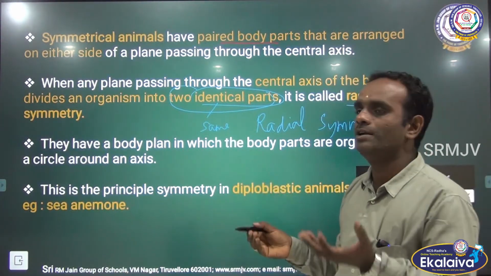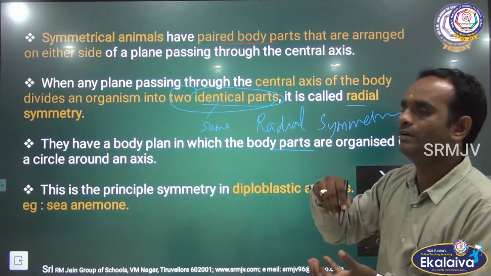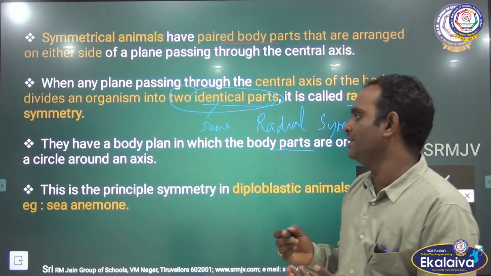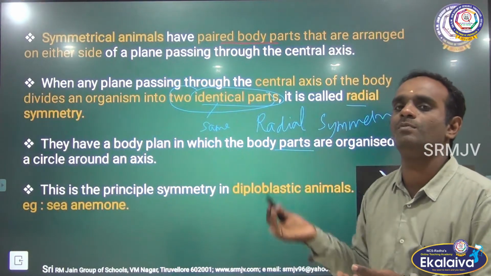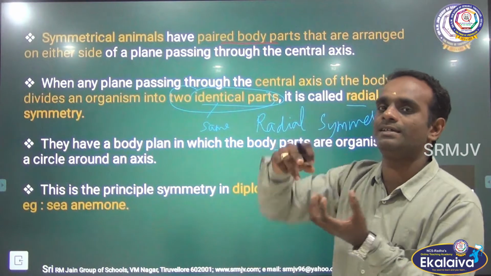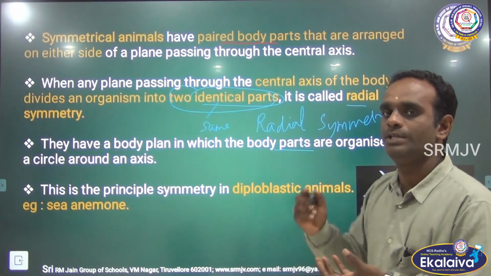So they have a body plan in which the body parts are organized in a circle around an axis. This radial symmetry is the principal symmetry in diploblastic animals. What is diploblastic? Organisms which arise having two layers, ectoderm and endoderm. They are said to be diploblastic, only two layers.